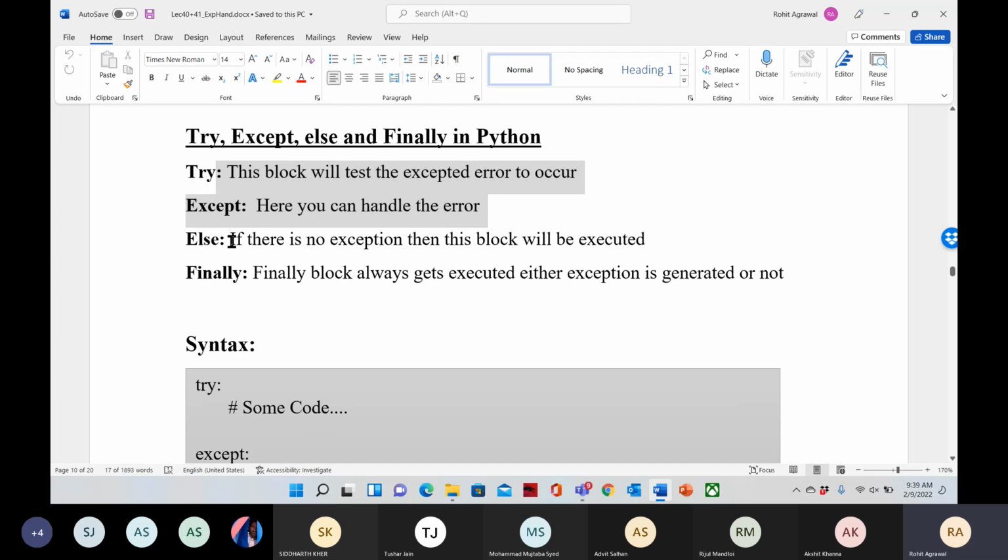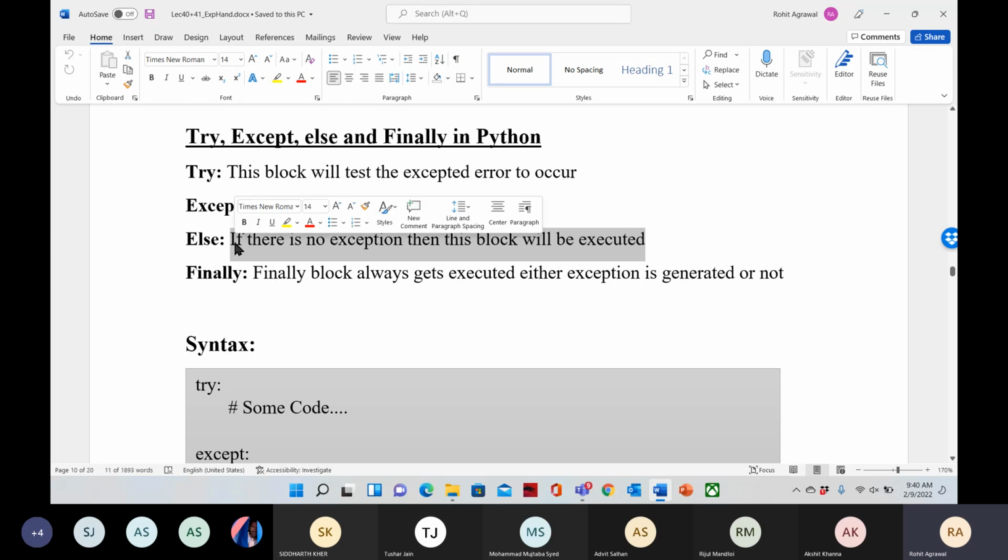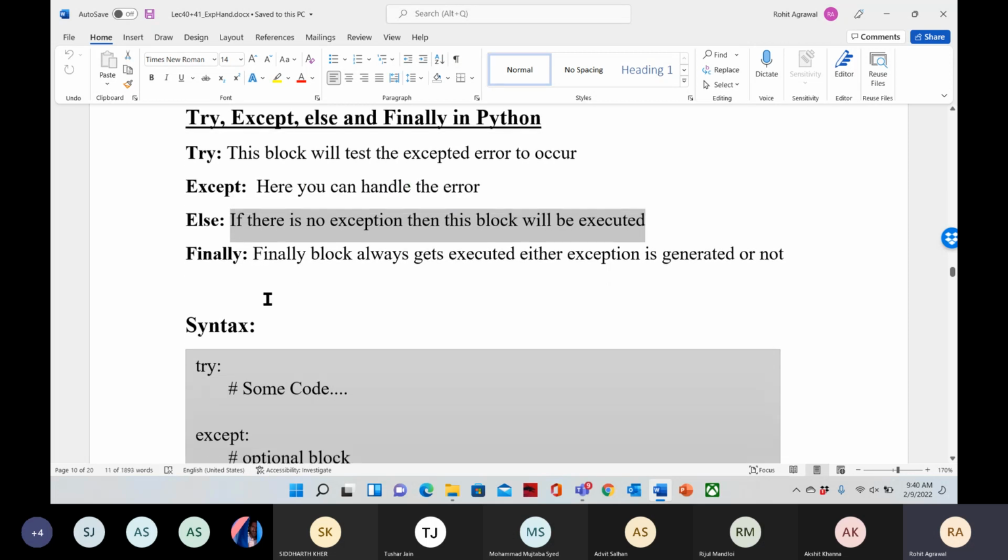Now next, we can use the else statement. If there is no exception, then this block will be executed. So if there is no exception, we can make sure that some particular block of code gets executed. Then in try, except, else, and finally, the finally block will always execute.